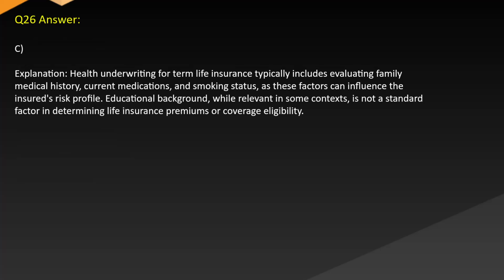Answer. C. Explanation. Health underwriting for term life insurance typically includes evaluating family medical history, current medications, and smoking status, as these factors can influence the insured's risk profile. Educational background, while relevant in some contexts, is not a standard factor in determining life insurance premiums or coverage eligibility.